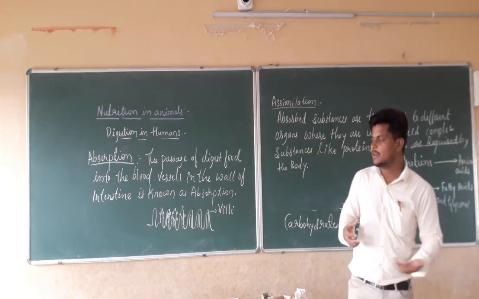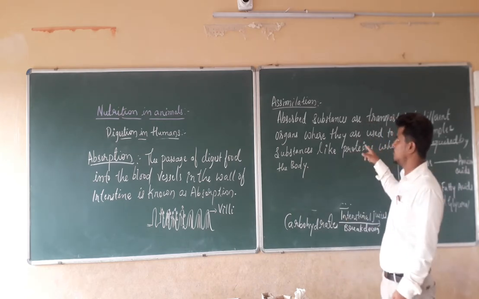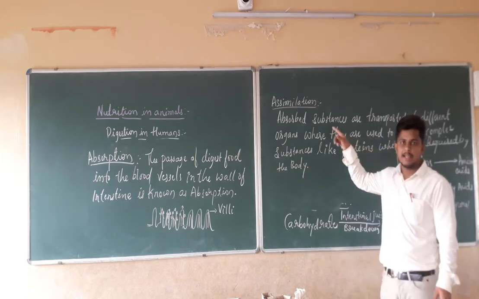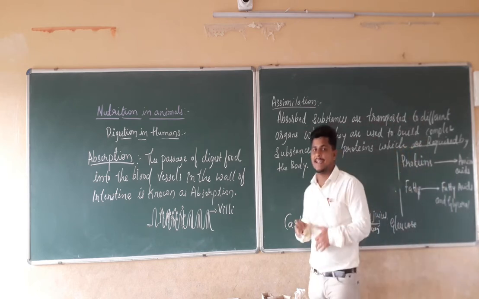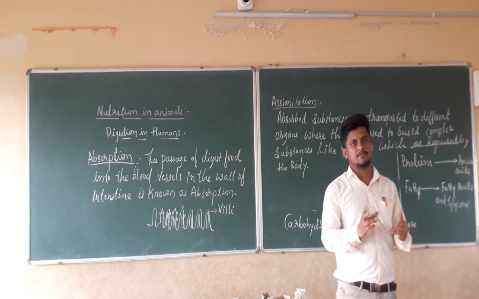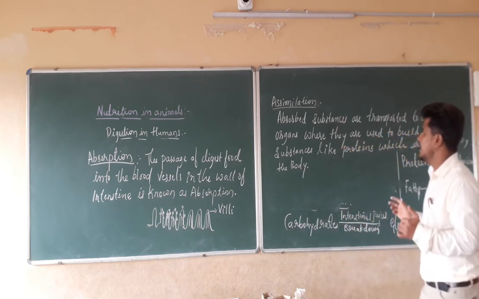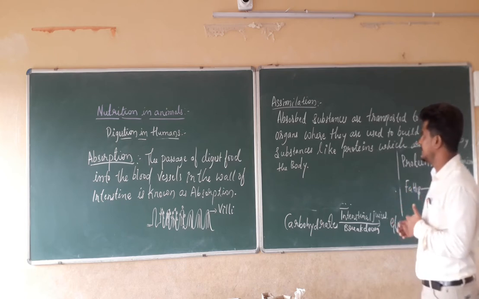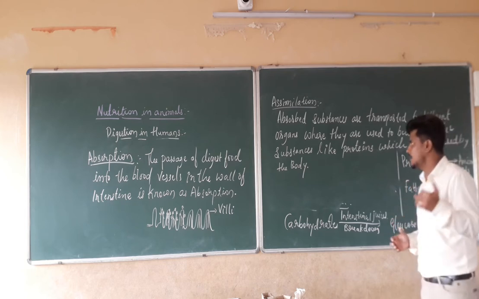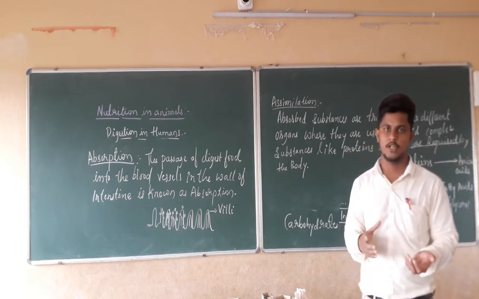For the growth of our body we require proteins. Those can be made from the digested food which is absorbed, and it can be utilized by our body. That thing is nothing but what? It is known as assimilation. Assimilation is the process where absorbed substances are transported to different organs, where they are used to build complex substances like proteins which are required by our body.